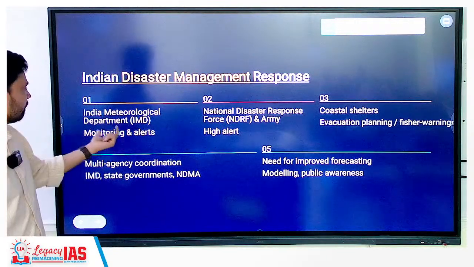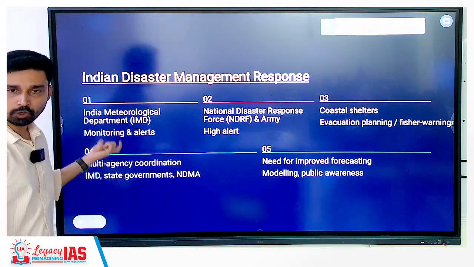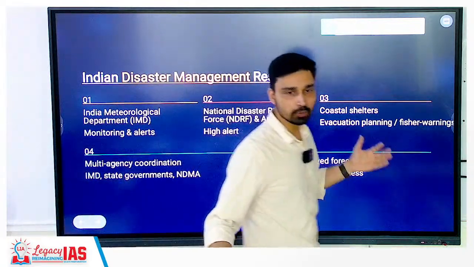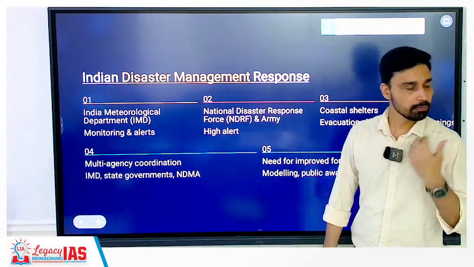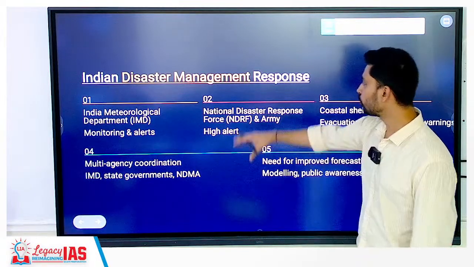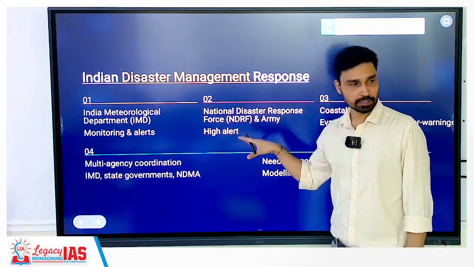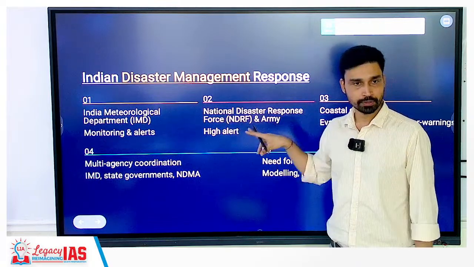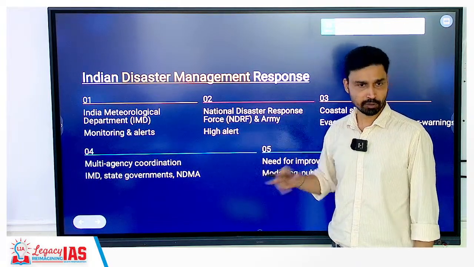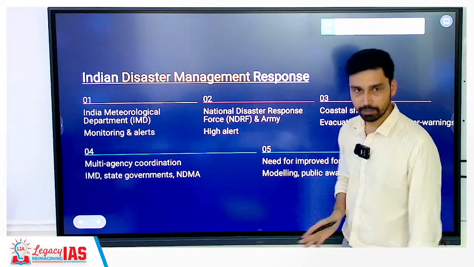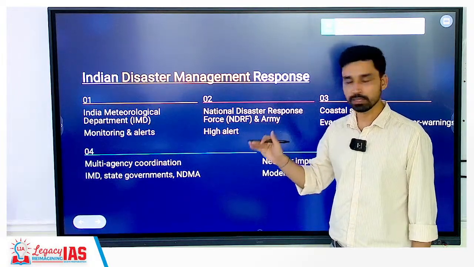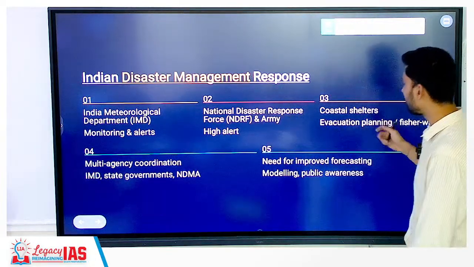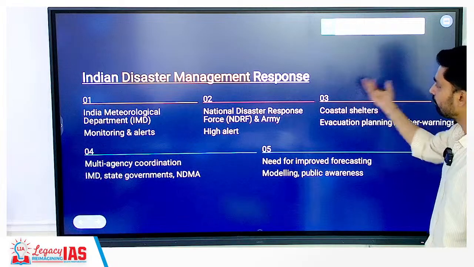Response is the same. IMD is the one that was responsible for what? Monitoring and alert. Then what do we have? In the areas where cyclone has struck, people will be trapped here and there. So you need to carry out rescue and search operations, relief operations and all that. That is the responsibility of which agency? The first primary agency is NDRF or SDRF, and then if further help is required, it is provided by the Army, Air Force, the military wing, any wing of the Army can provide help here.